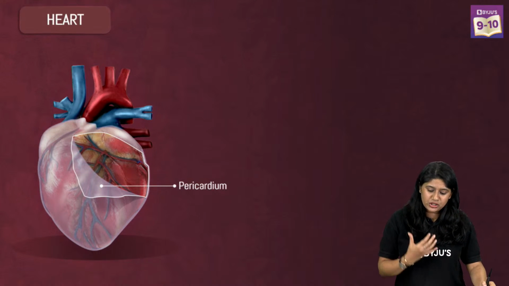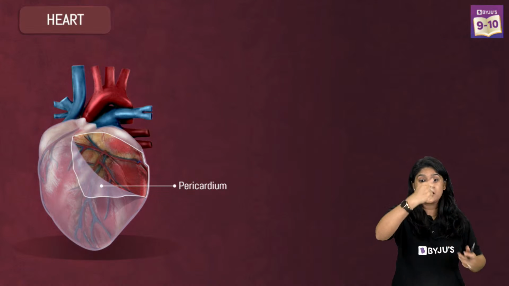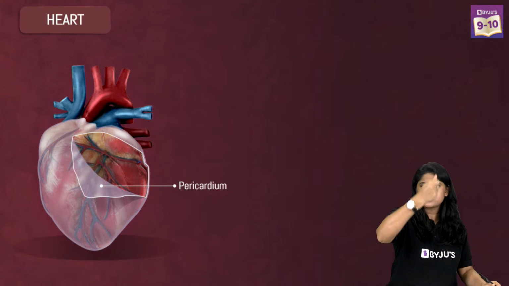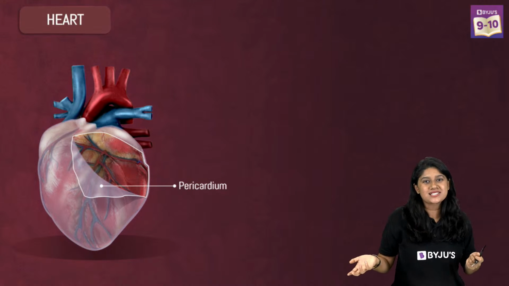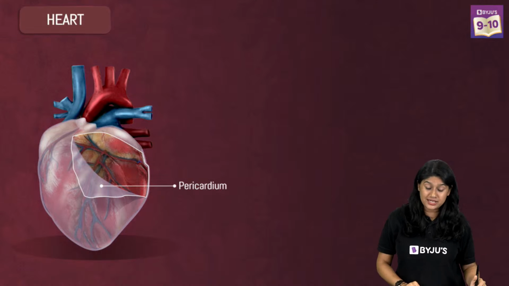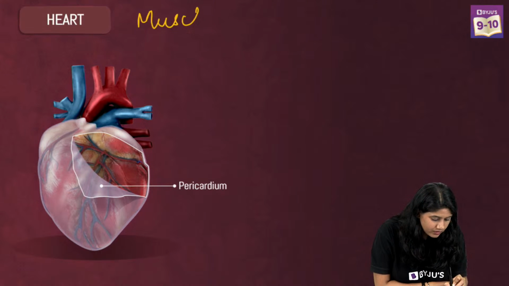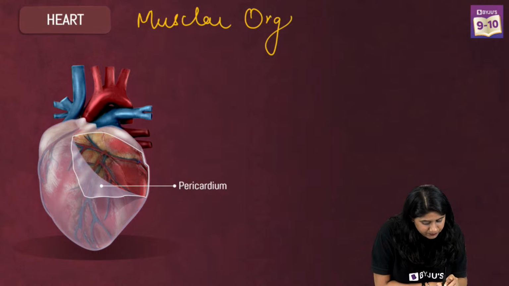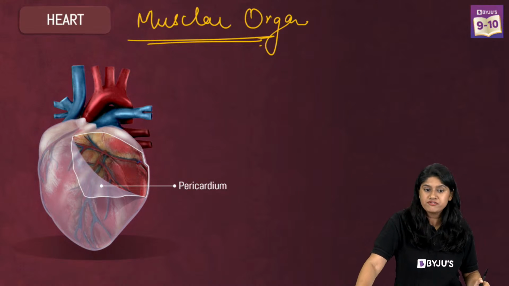It's a muscular organ. We usually say the size of our heart is the size of a fist. So this is my fist size. It seems like my heart is this much in size, and you can see what the size of your heart is. So yes, this is approximately that size. It's a muscular organ, and the size of a heart is equal to our fist.